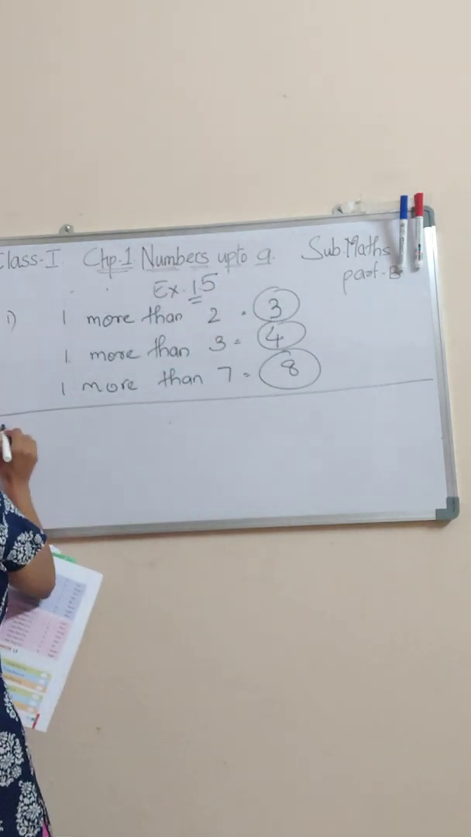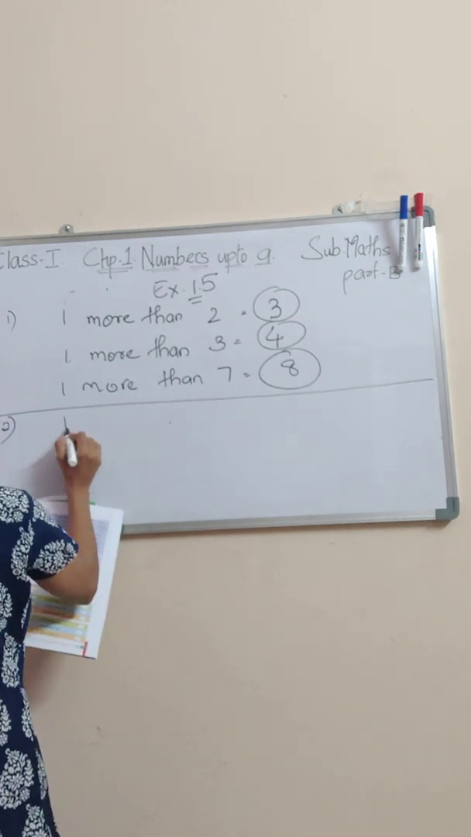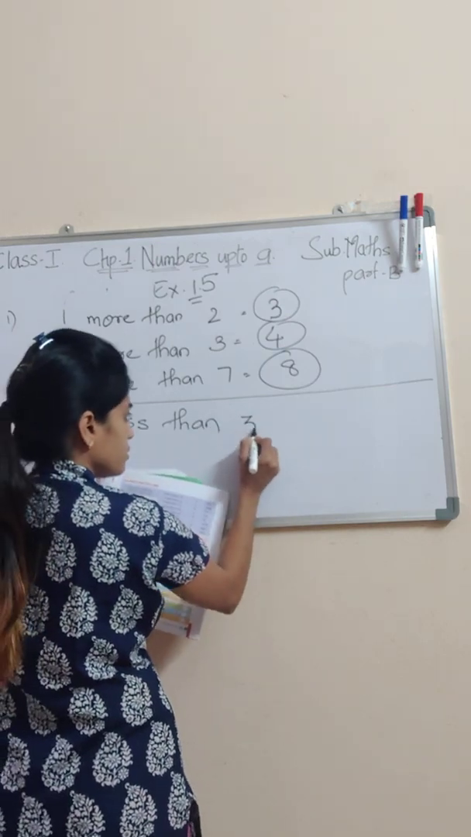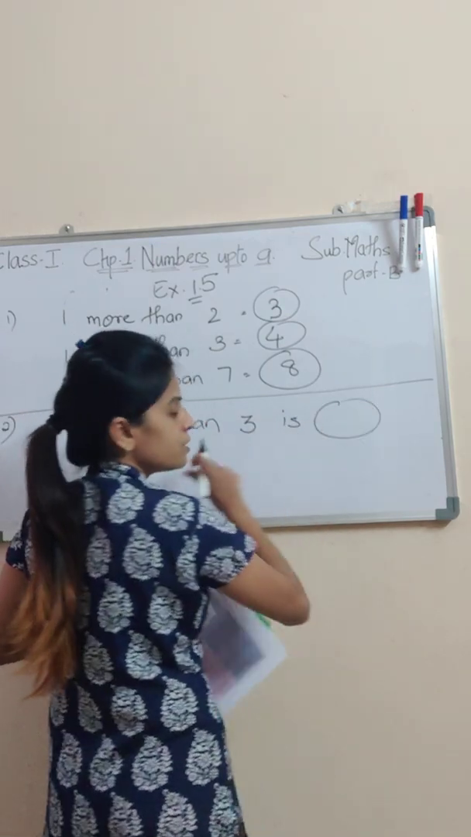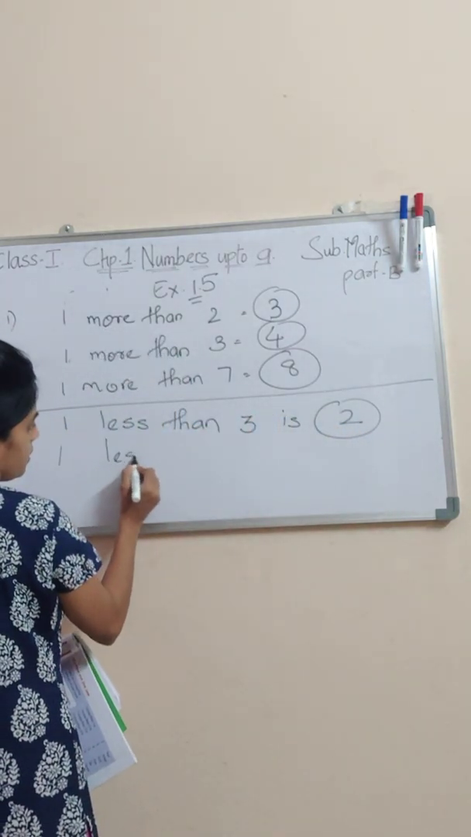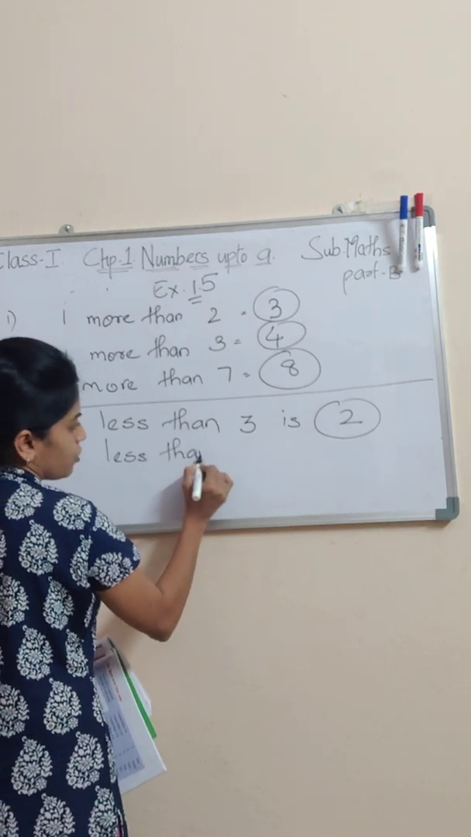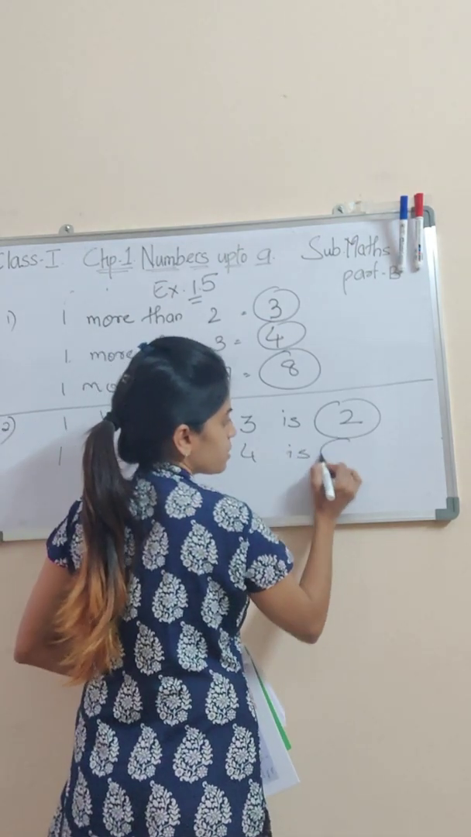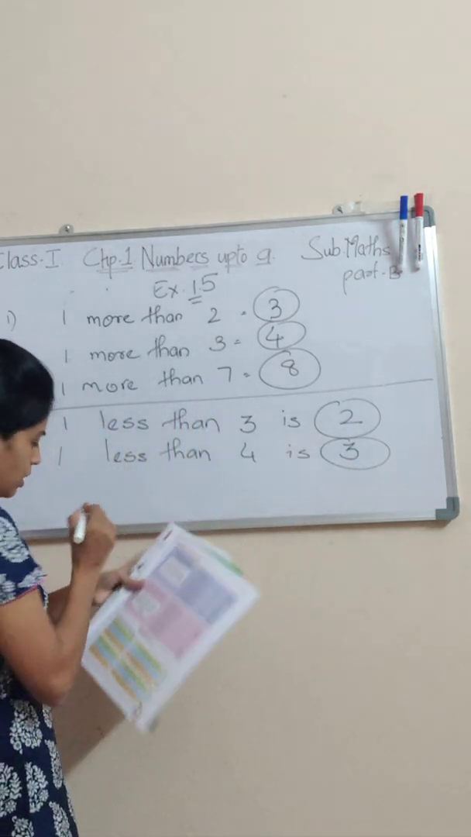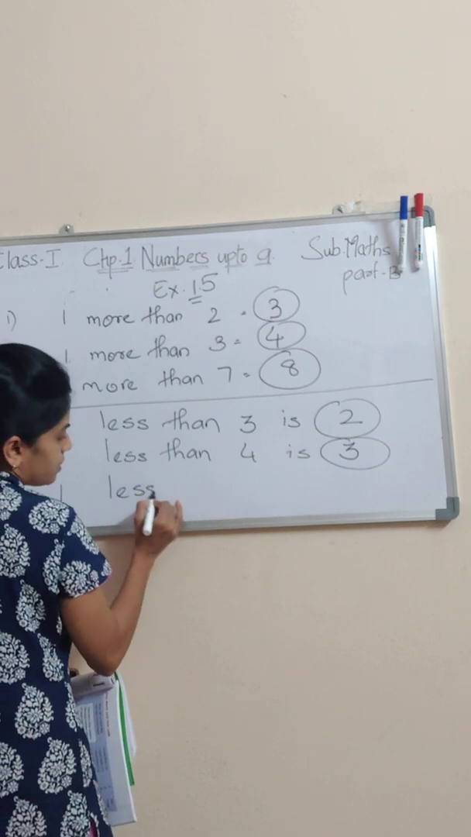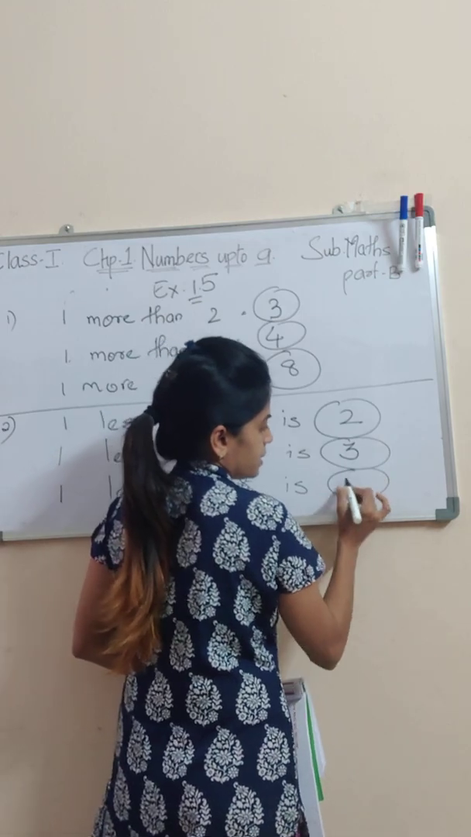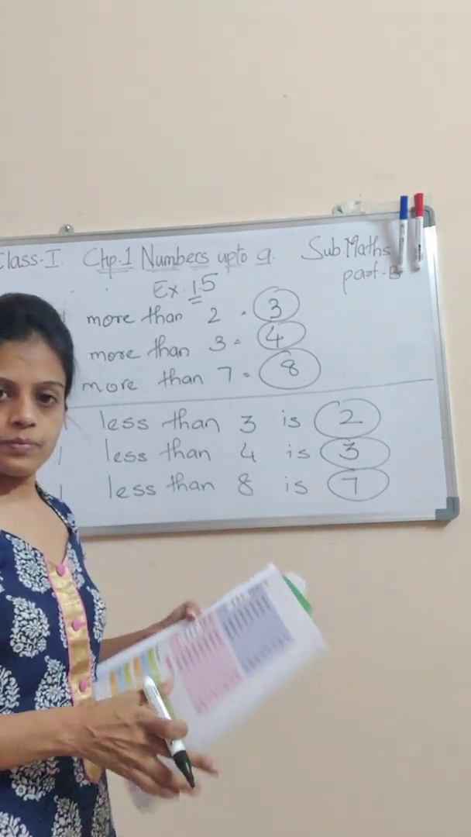Now coming to second one. Second one में we are talking about less. 1 less than 3. 1 less than 3 is before 3, it is 2. Good. Now 1 less than 4. 1 less than 4 means before 4. What is before number of 4 is 3. Good. Now 1 less than 8. What is 1 less than 8? Yes, it is 7. Okay.